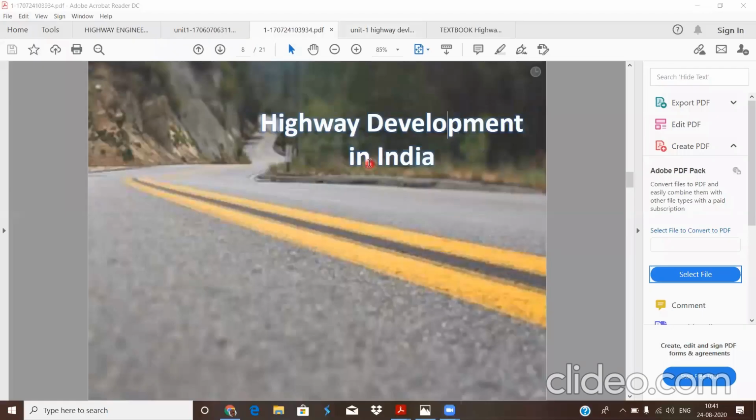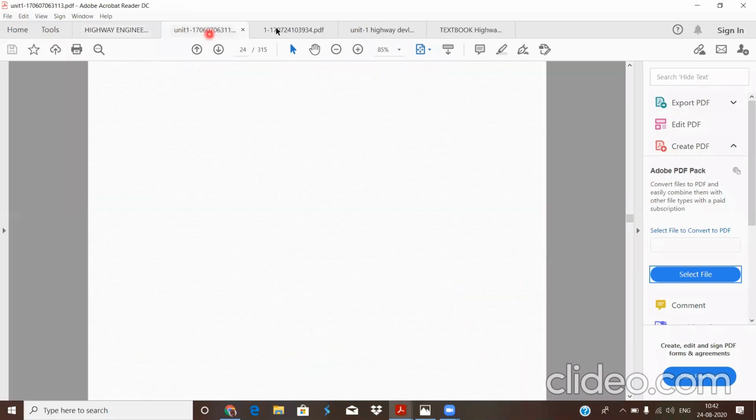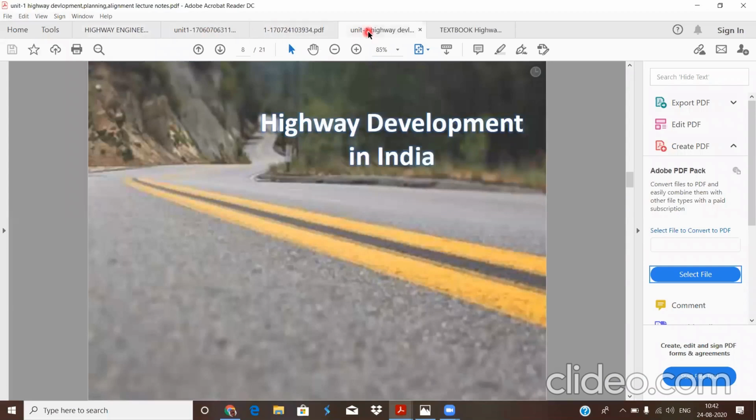Okay, today our topic is highway development in India. There are so many development plans in India, and during these plans, many committees, different types of boards, and different types of acts were developed. Out of this, mainly we have to focus on ancient development in India.